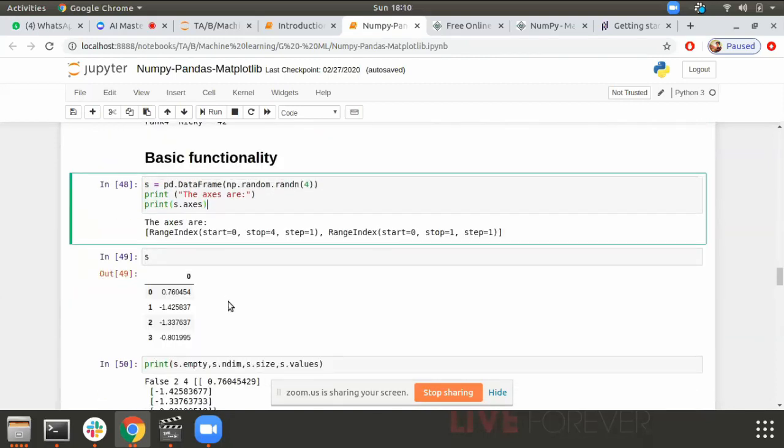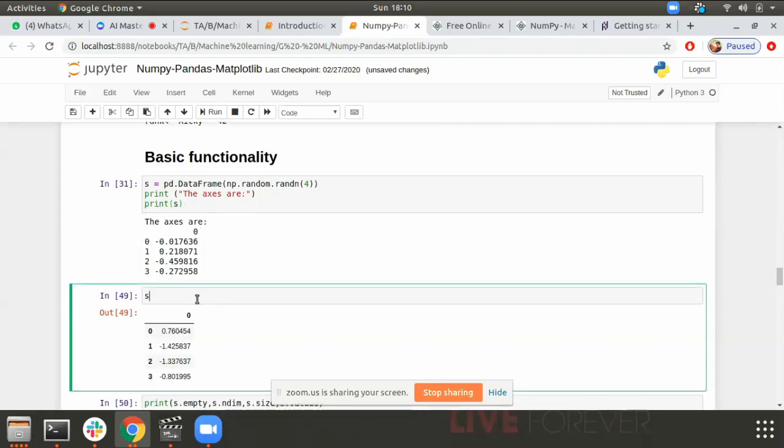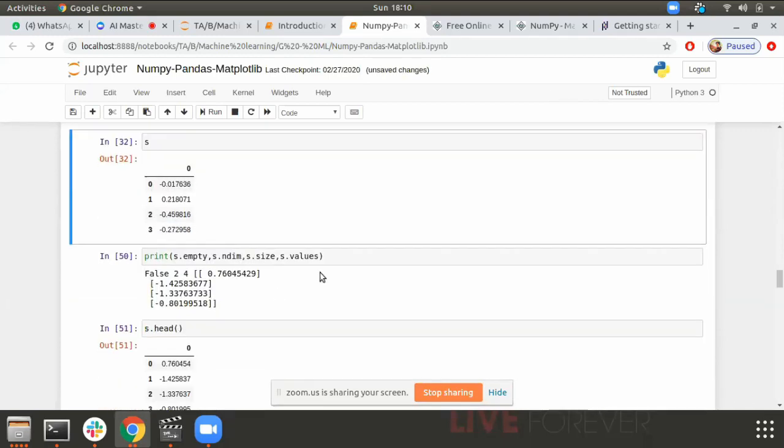Some of the basic things which we can do with pandas. With the help of a random library given by NumPy, I created random integers, and from those integers I created a single column data frame. Okay, so this is the data frame which I created. These are random numbers. This is how my data frame looks. These are different functions which come with my data frame.